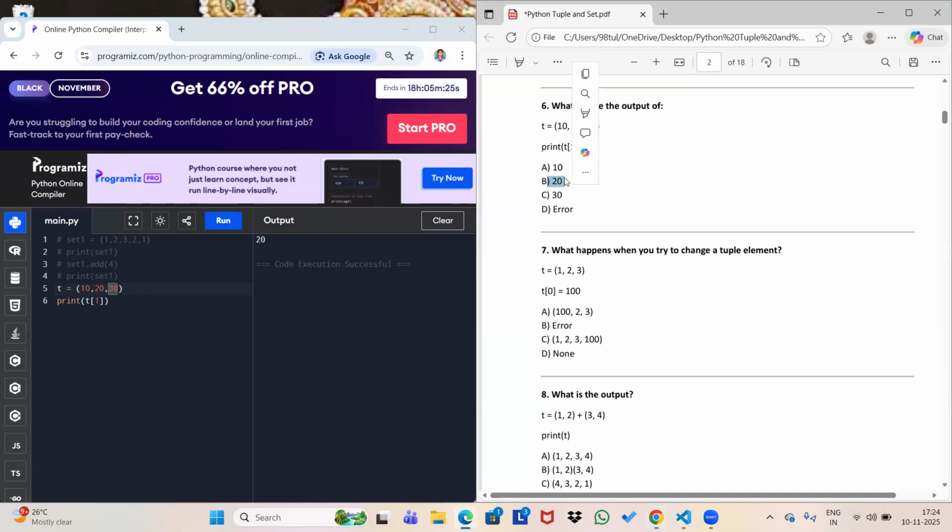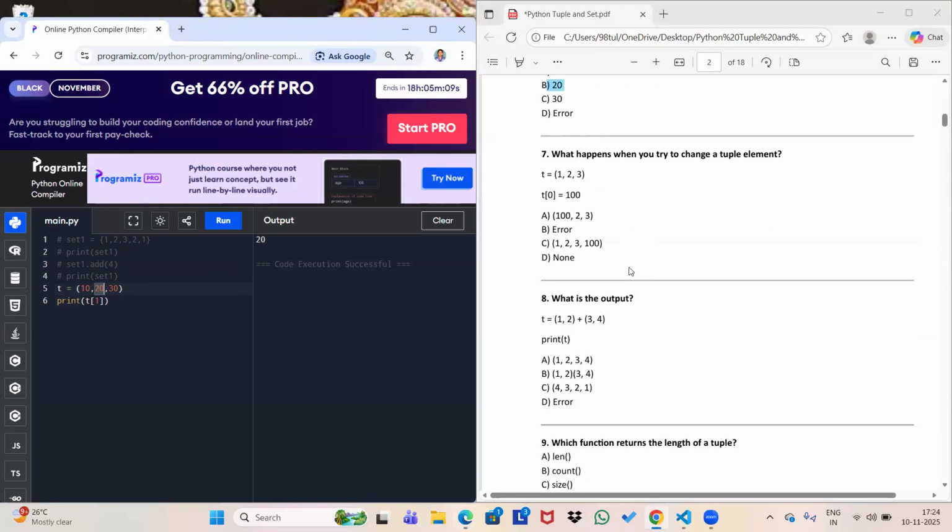Okay, let me highlight this. The answer is 20, because 20 is present at the first index. That's why it's giving you 20. Let's move to the next one.